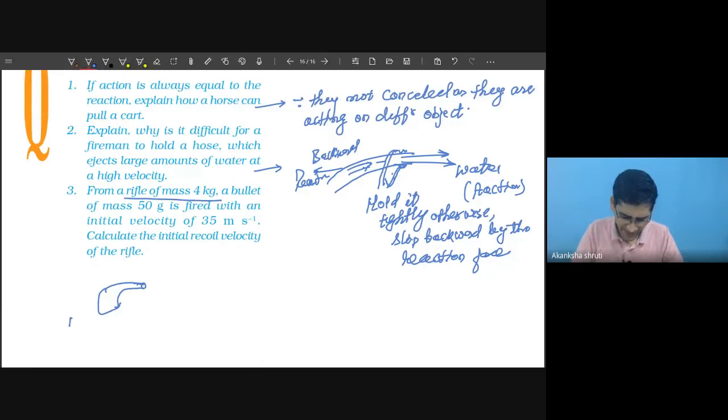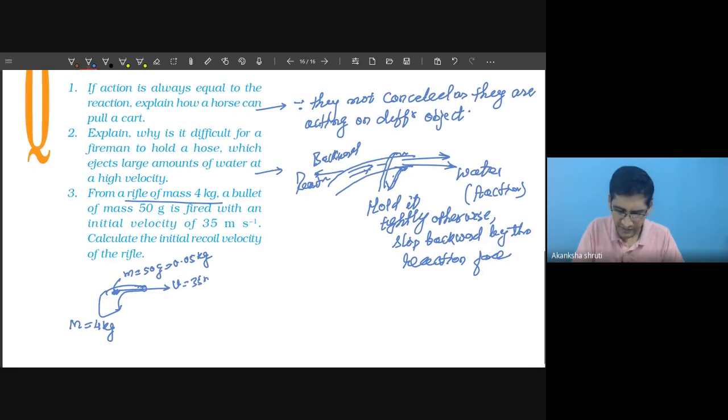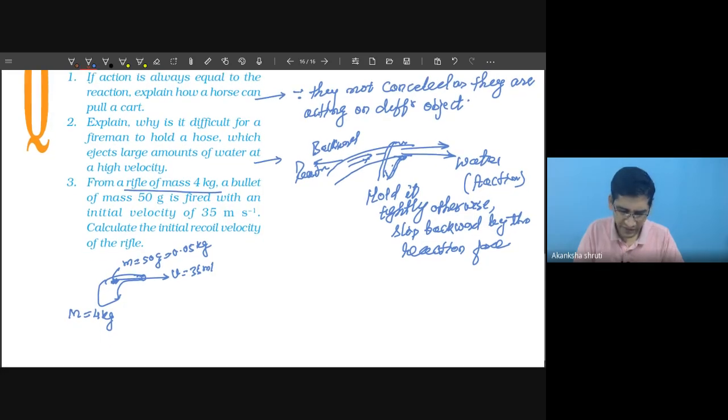This has a mass of 4 kg, and a small bullet which was inside this has a mass of 50 gram, means 0.05 kg, and is fired with an initial speed. This is the speed of the bullet, that is 35 meter per second. Calculate the initial recoil speed. This is the capital V.